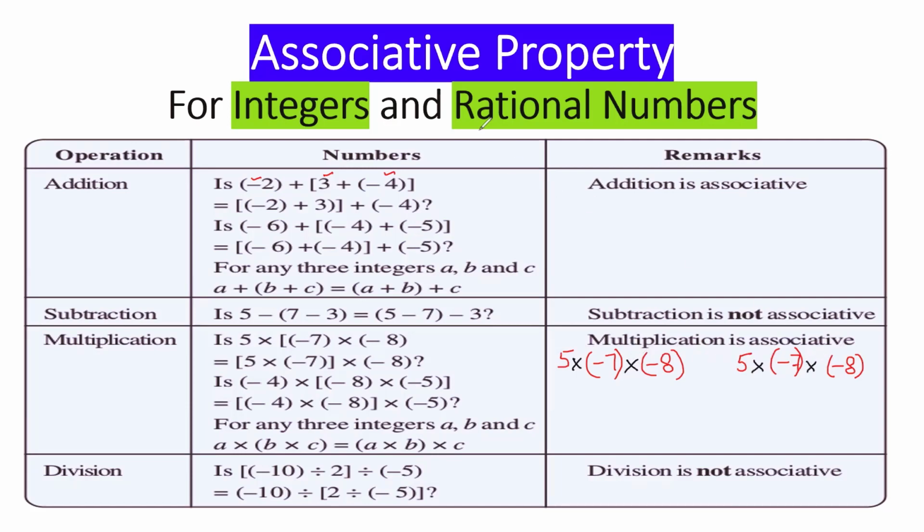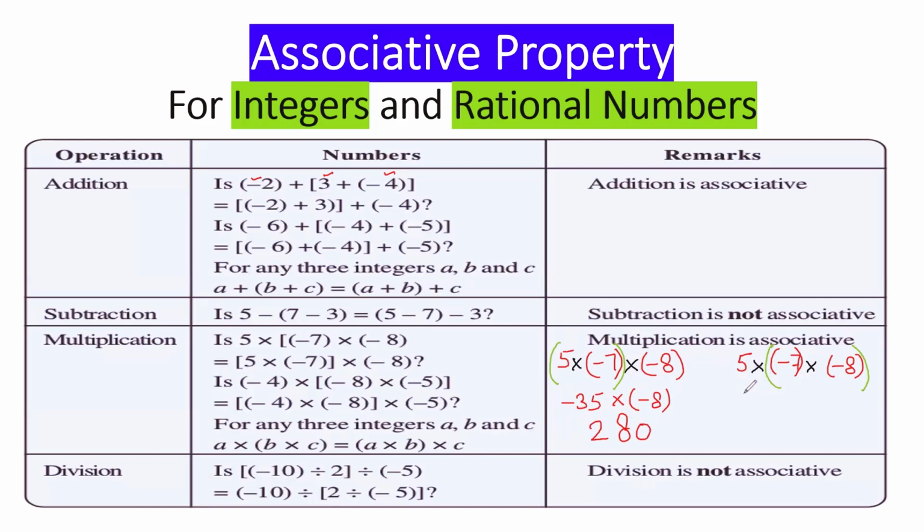Okay, let's group them. Which numbers will we group? First two numbers, and here last two numbers. Now let's solve. 5 multiplied by -7 is -35. 5 7s are 35 and it's negative. Multiplied by -8. How much would 35 multiplied by 8 be? Yes, 35 multiplied by 8 is 280. And this is minus minus, so it would be plus 280.